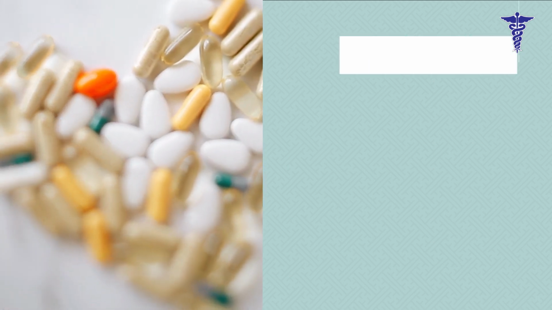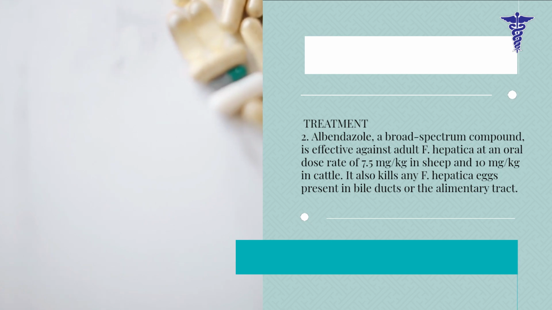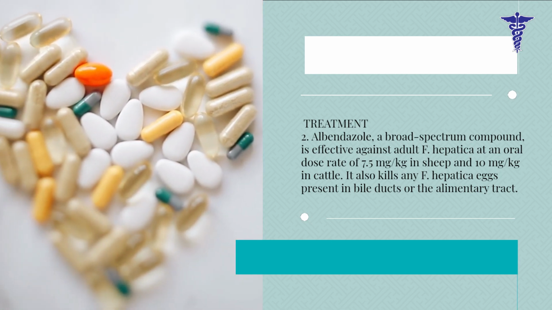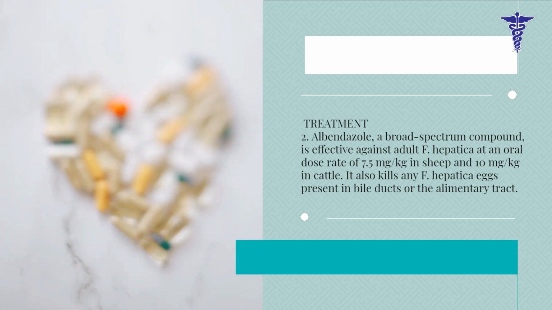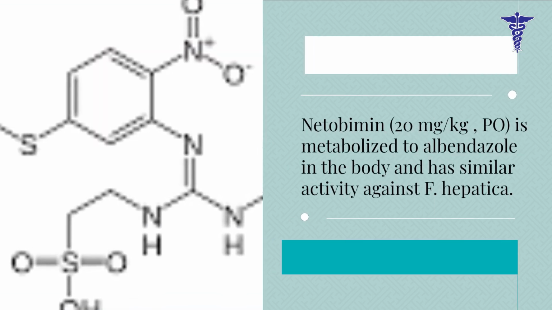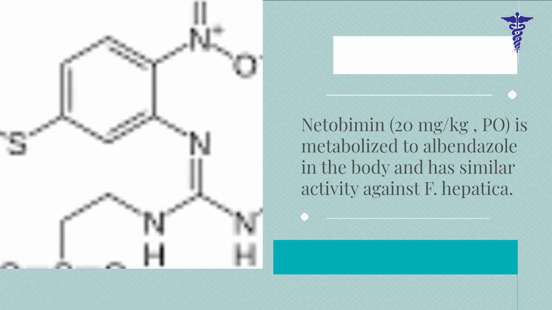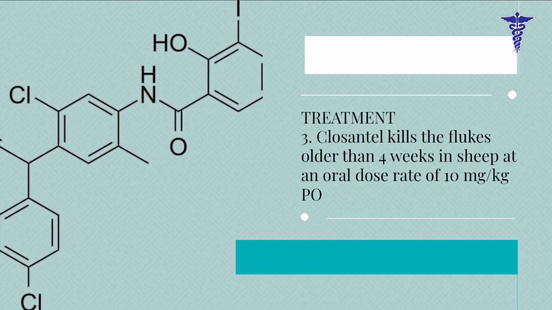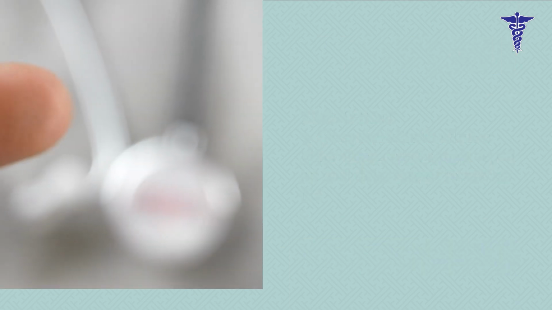Treatment 2. Albendazole, a broad-spectrum compound, is effective against adult F. hepatica at an oral dose rate of 7.5 mg per kilogram in sheep and 10 mg per kilogram in cattle. It also kills any F. hepatica eggs present in bile ducts or the alimentary tract. Netobimin, 20 mg (PO), is metabolized to albendazole in the body and has similar activity against F. hepatica. Treatment 3. Closantel kills flukes older than 4 weeks in sheep at an oral dose rate of 10 mg per kilogram (PO).